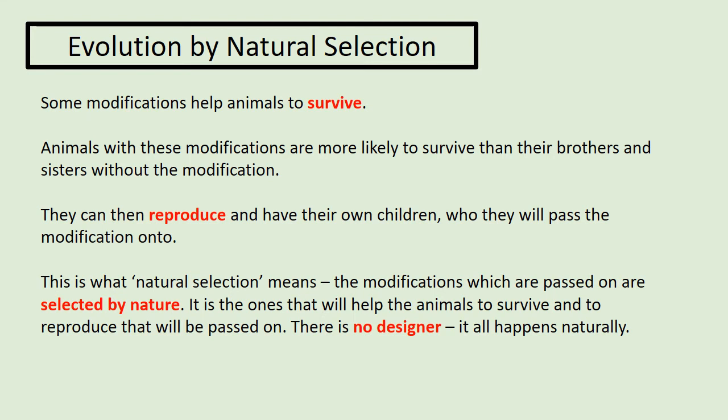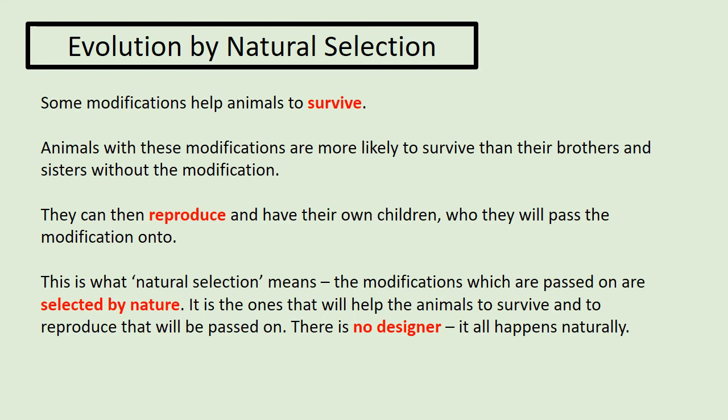So if we look at the long neck of a giraffe, if one giraffe is born with a long neck, it's got an advantage over its brothers and sisters. It can eat the leaves at the top of the trees, and the brothers and sisters might not be able to. They might die from a lack of food, but it won't die. Because of that, it can reproduce and have its own children, who will pass the modification on too. So if only the giraffe with a long neck survives and its brothers and sisters die out, the next generation of giraffes is going to have long necks because its parent had a long neck.